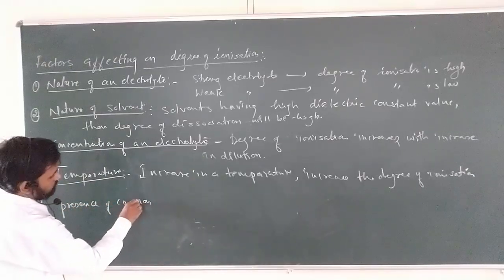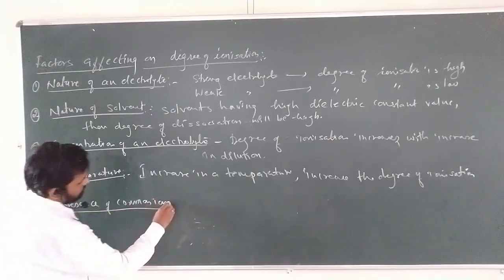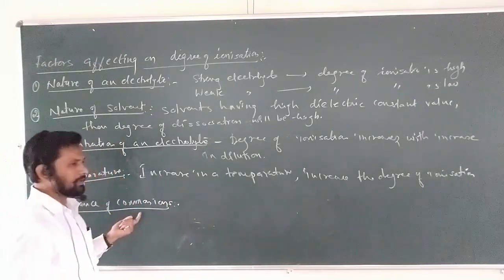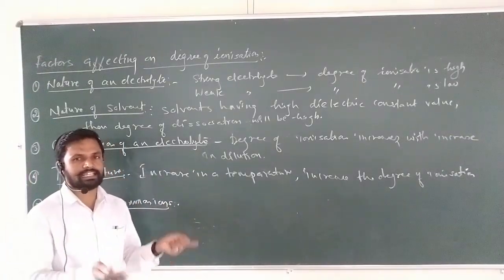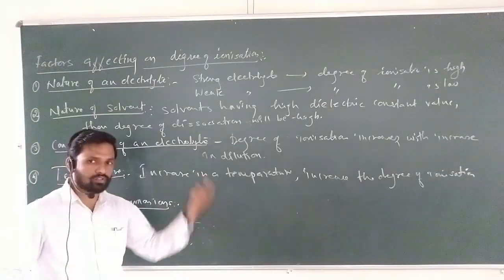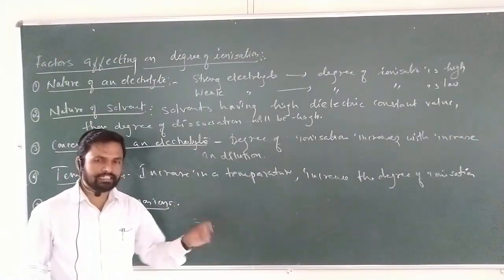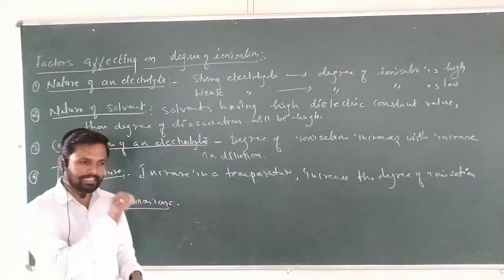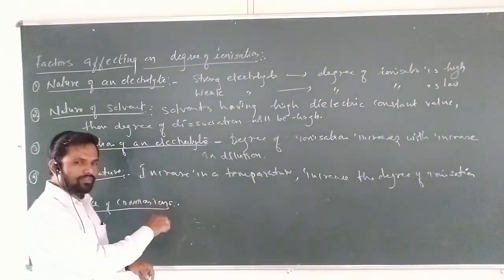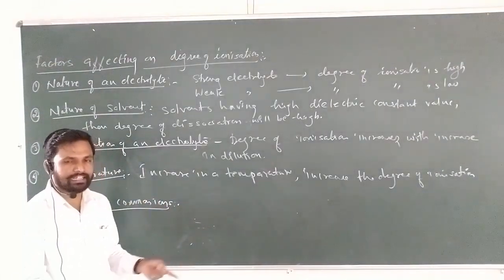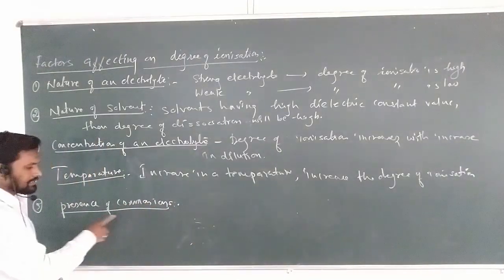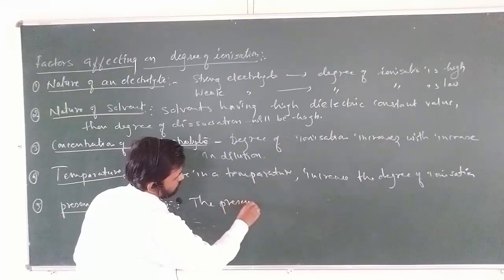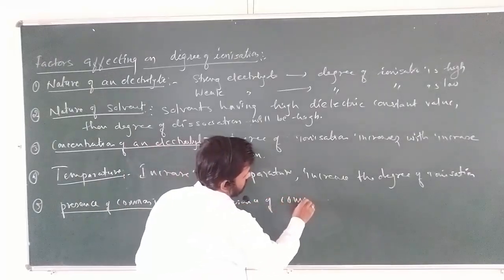Presence of common ions. What is this presence of common ions? It means we have the same ions, common ions of the electrolyte. The electrolyte we are going to ionize or dissociate in the solvent, having the same common ions in the solvent, increases the concentration. Therefore, the presence of common ions